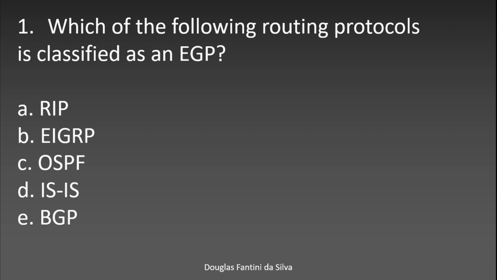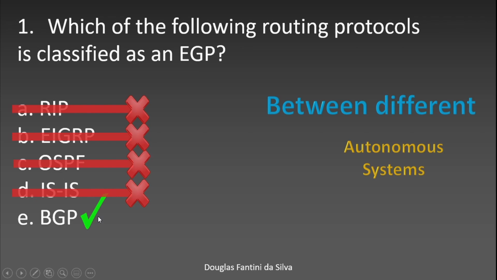Question number 1. Which of the following routing protocols is classified as an EGP? So it is Exterior Gateway Protocol. If you studied for CCNA or if you have your CCNA, you know that RIP, EIGRP, OSPF, and ISIS are all interior gateway protocols, but only BGP here is an exterior gateway protocol. So this is the correct answer for the first question.